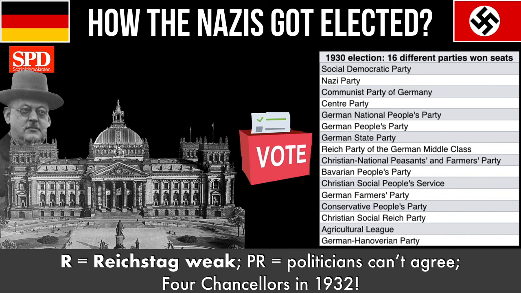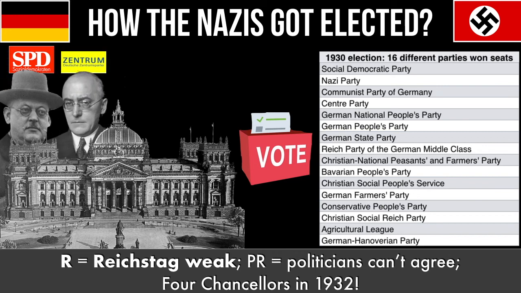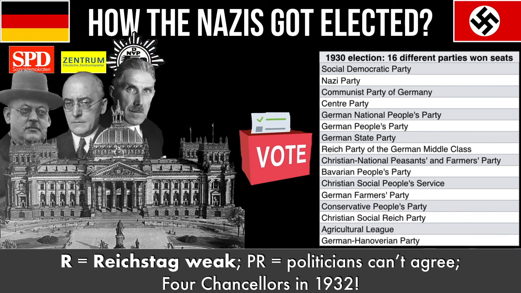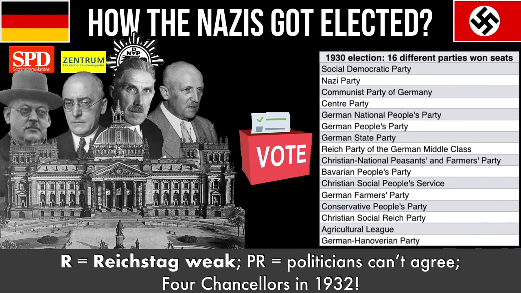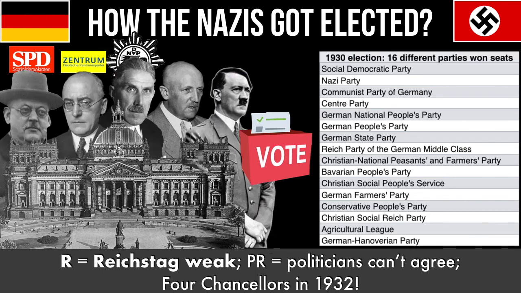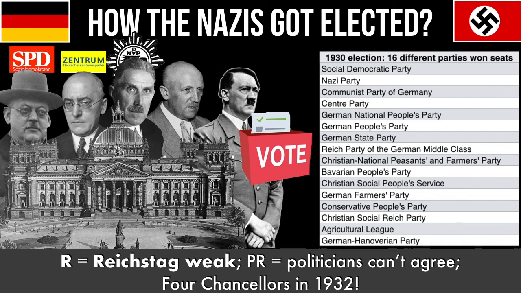So next in comes Brüning of the Centre Party, but lots of his decisions get blocked by the other parties in the Reichstag. He doesn't seem to be able to make a decision, and eventually he's forced out and replaced as Chancellor by right-wing von Papen. Von Papen calls an election but doesn't quite win it. The Nazis come in and win the election, and instead of appointing Hitler, Hindenburg appointed another right-wing politician called von Schleicher instead. Von Papen is angry about this and eventually makes his deal that Hitler will become Chancellor with von Papen as Vice-Chancellor. So Germans are just fed up at this point.